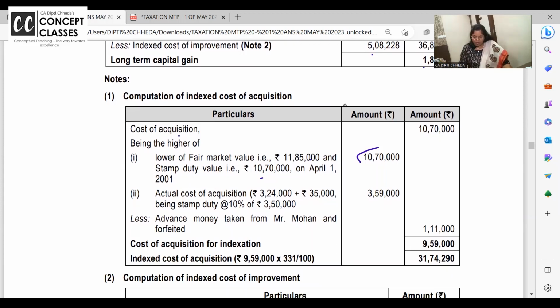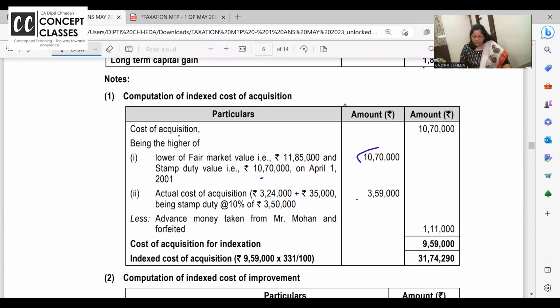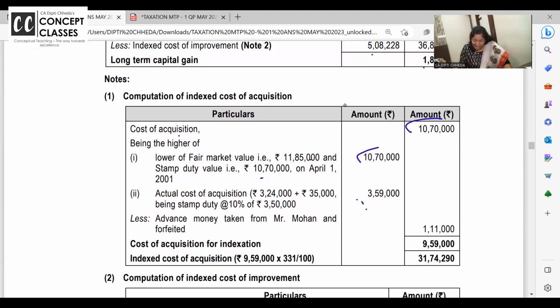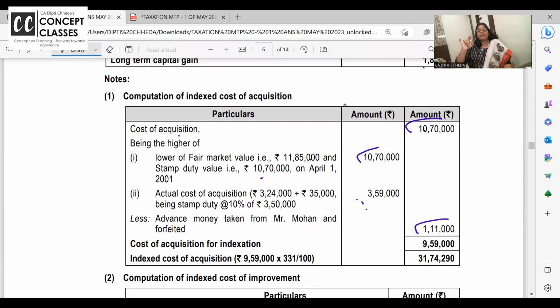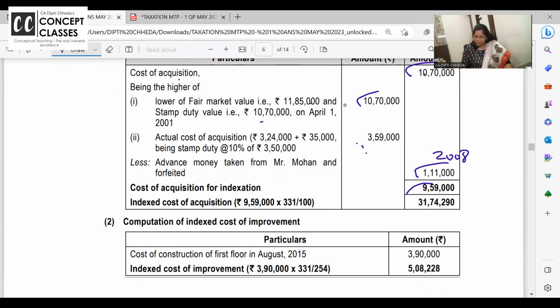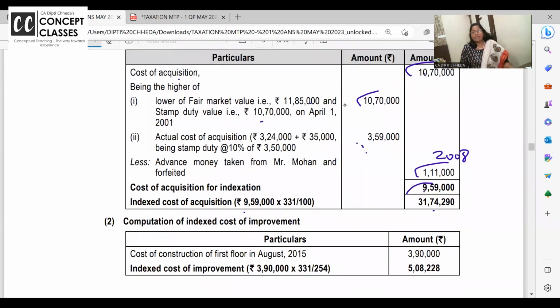Now, cost of acquisition. Okay, cost of acquisition or the stamp duty, whichever is higher. The stamp duty is higher. From that, reduce the advance money forfeited, because this was forfeited in 2008 and now 959 का indexation होगा. 9,59,000 is the cost in 2000 and 2001 when indexation was 100. 100 की value in your financial year 20 to 23 has become 331. Cost inflation index 100 rupees में जो चीज मिलती थी वो 331 हो गई है.